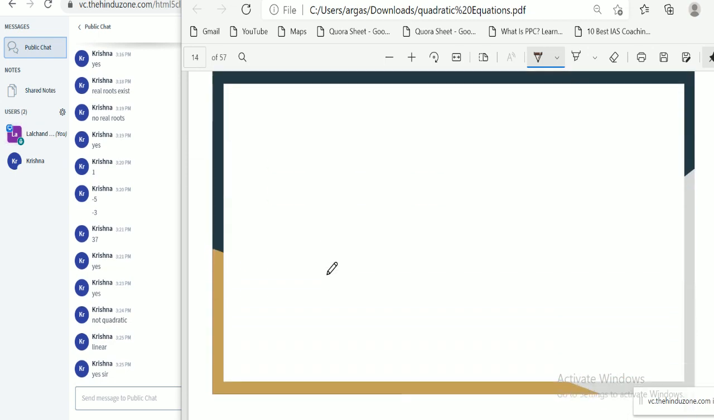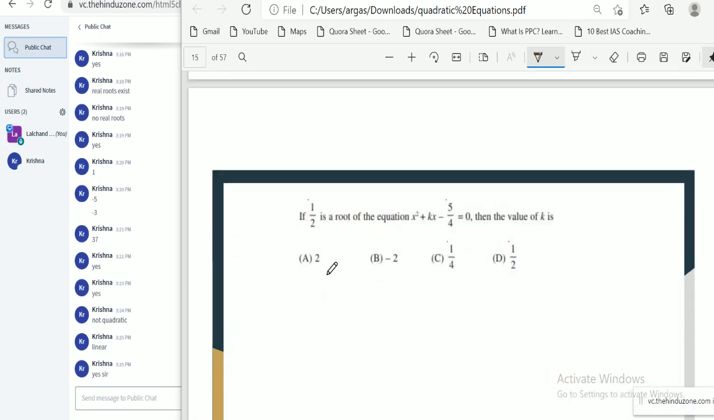Okay. So now move to next question. Now tell me, if 1 by 2 is the root of this quadratic equation, then what is the value of k? How to find the value of some unknown like k if some root of the quadratic equation is given? Can you simplify this?